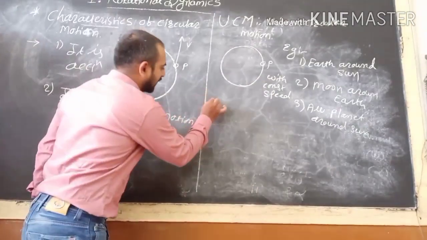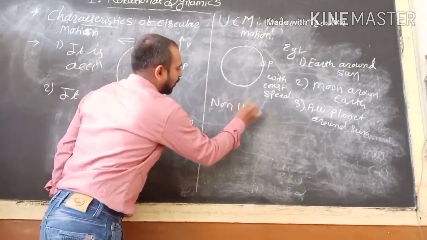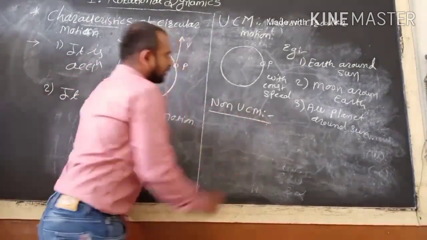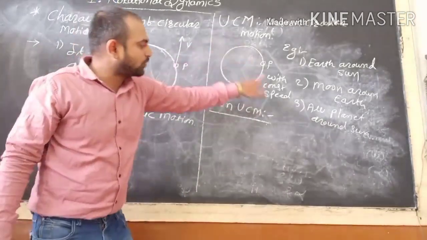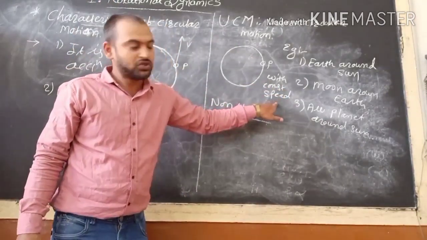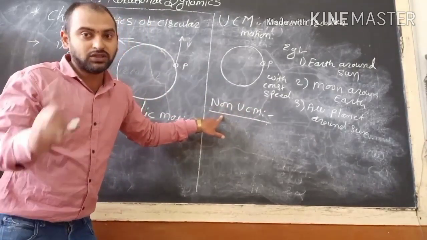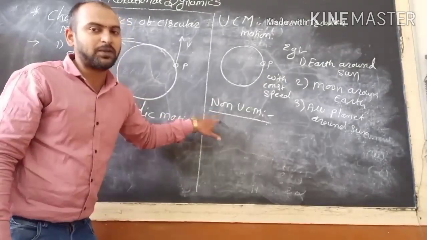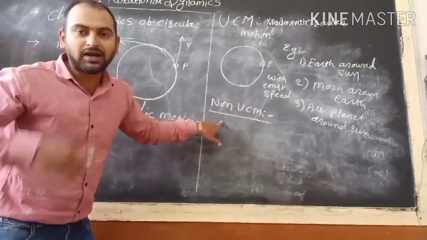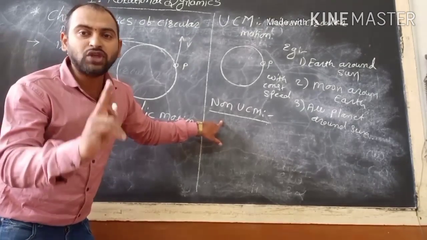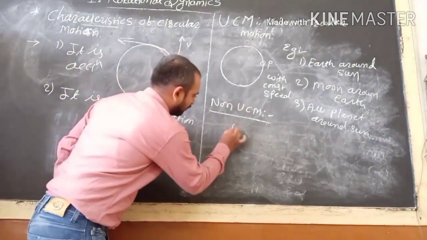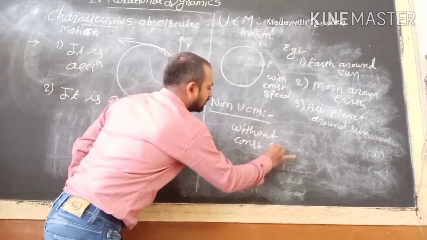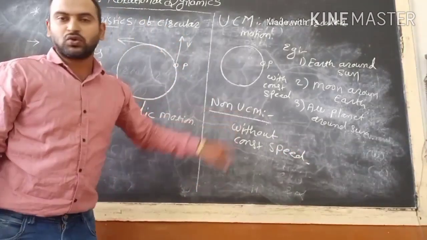Now the next one, that is non-uniform circular motion. How to define it? In uniform circular motion, there is a constant speed. In non-uniform circular motion, there is no constant speed. Keep in mind, our definition becomes: when a particle performs a circular motion without constant speed, it is called non-uniform circular motion.